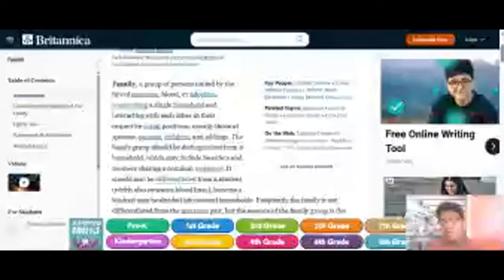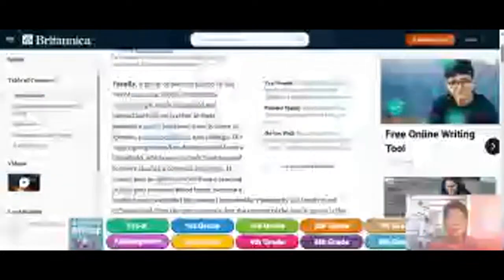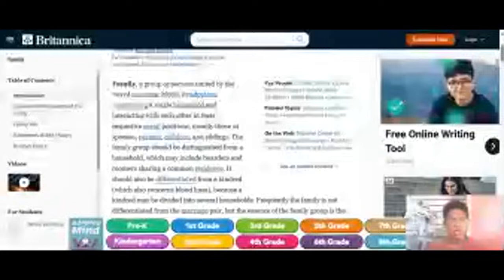But more than that, the extended family is a whole type of family by itself. Just listen to me. The extended family is a family that is constructed from cousins, uncles, fathers, parents.